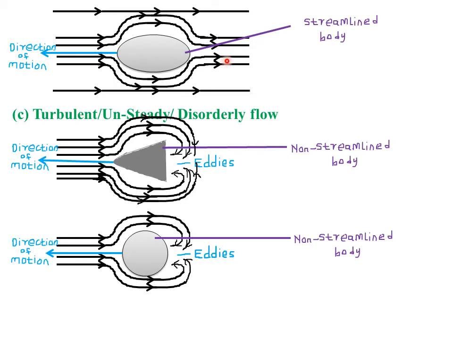So as you can see in streamline flow, that is when a streamline body is used, the direction of the particles is the same, that is towards the right hand side throughout the flow, as opposed to in turbulent flow, whereby the direction of movement of particles is changing. For example, here it was moving towards the right hand direction, this one towards the right hand direction, but at this point the direction of movement of particles is towards the left hand direction.